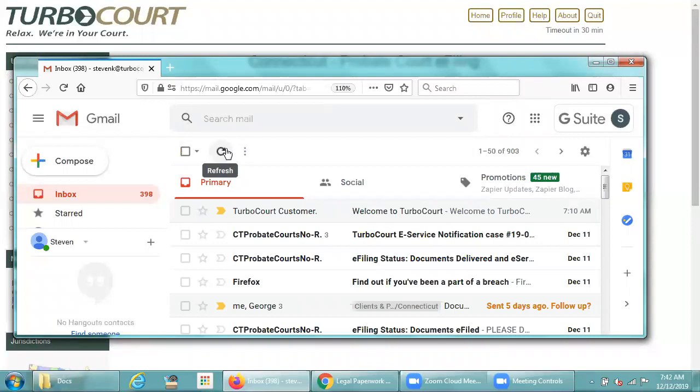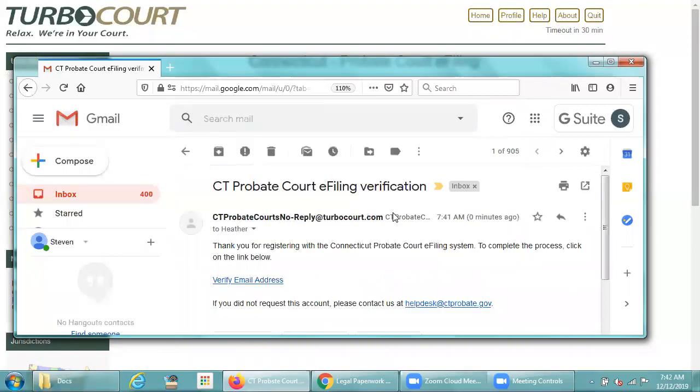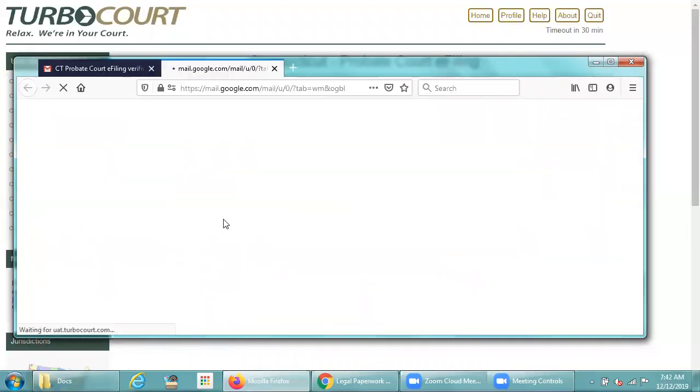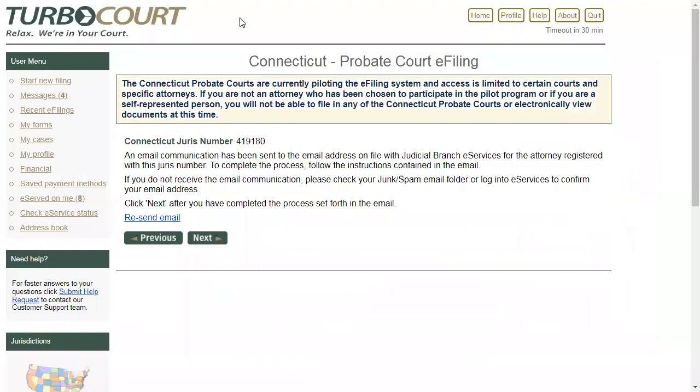And we'll refresh. And there it is, Connecticut Probate Court e-filing verification. When I go to that email, there is a link that says verify my email address. When I click on it, once again, TurboCourt and eServices are communicating with one another. And once it gets verified, you'll see something like this. That's it. I am now verified by TurboCourt that eServices is who you say you are. So we set a flag, and from this point forward, you can proceed with any filings you need to do. So it's a one-time only verification, okay?